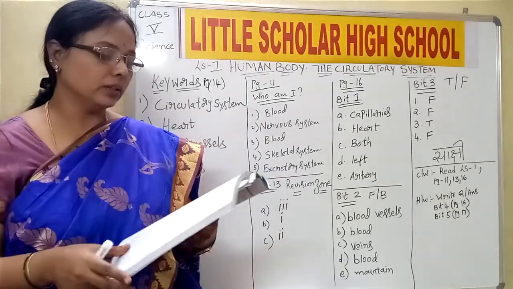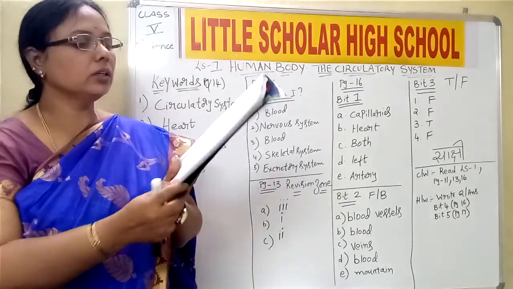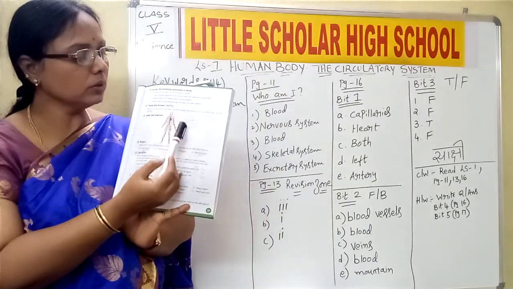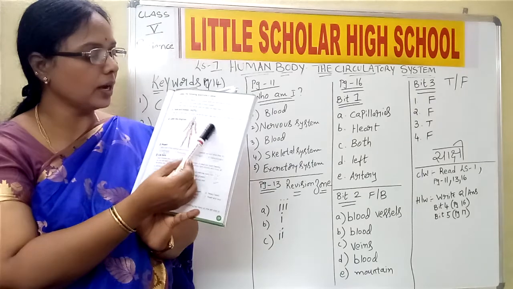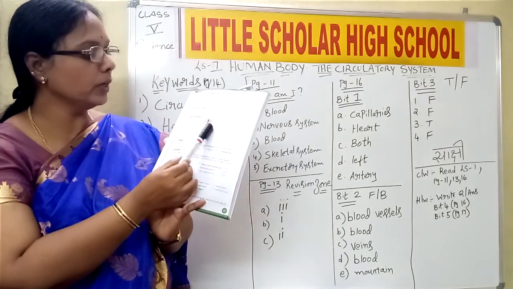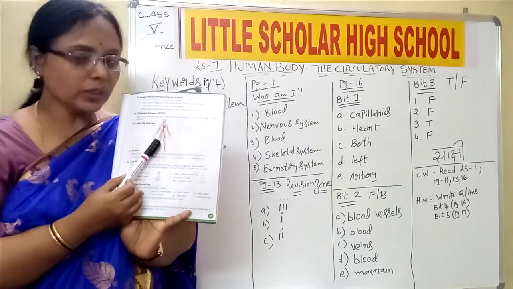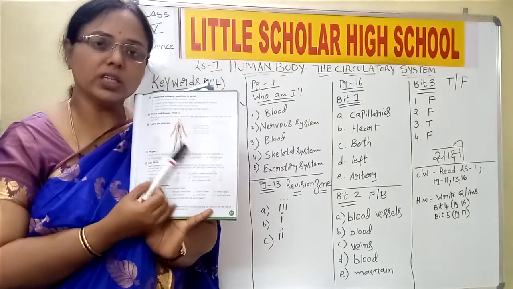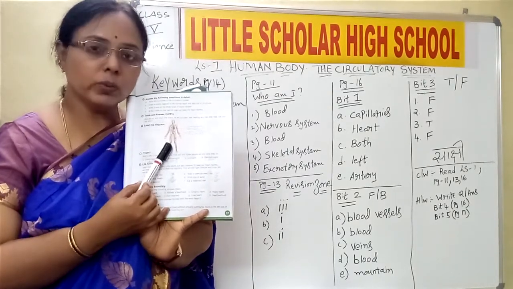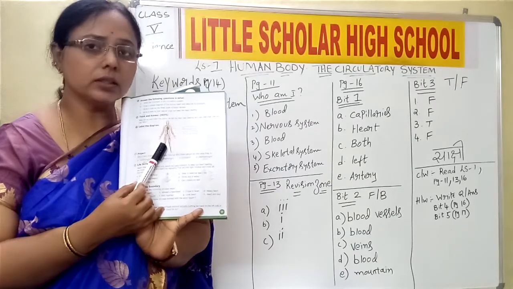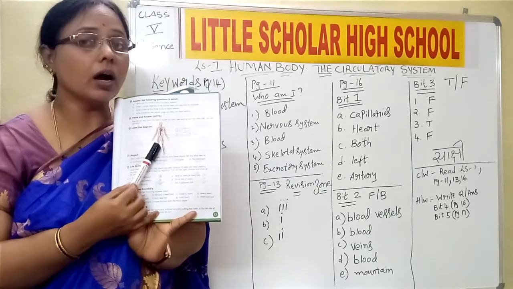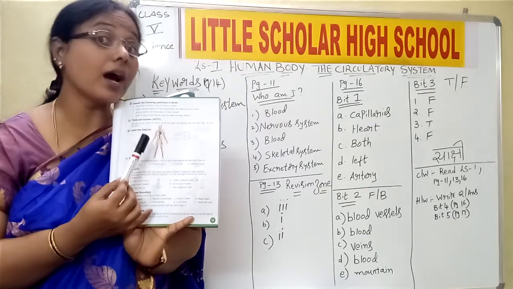So, next one. See children, here a picture is given. You have to name the picture. This is the heart, and the blue ones and the red ones are the blood vessels. Let me tell you that blue ones and red ones are to show the differences. The blue ones carry the impure blood, or blood rich in carbon dioxide.